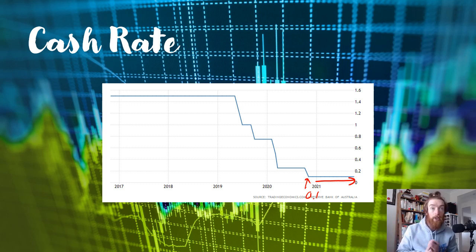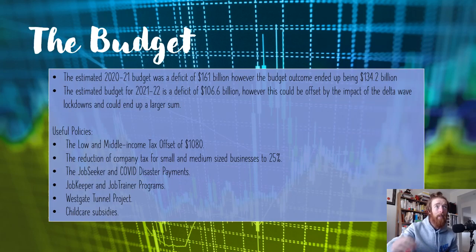Also with the cash rate, your teachers may have taught you many different other things like the corridor and a few other non-conventional monetary policies. In terms of the study design, you only need to know about open market operations, so the RBA buying or selling government securities or government bonds to increase or decrease the cash rate. So knowing that the cash rate is currently 0.1 and the impacts that has on the various goals is very, very important. And finally, the budget.